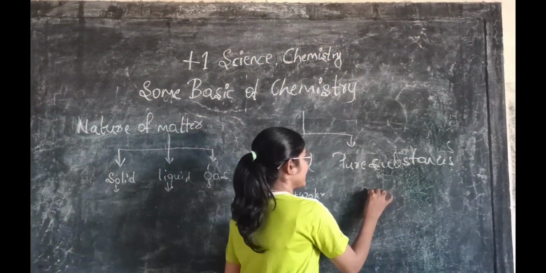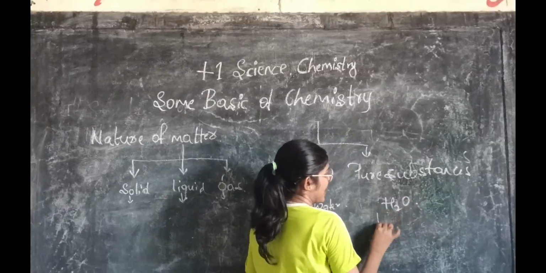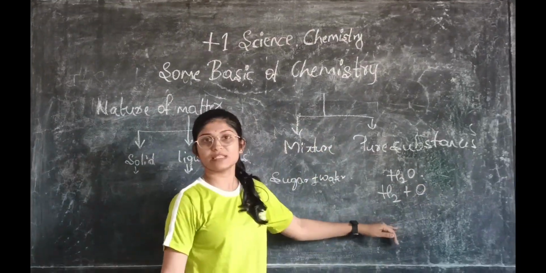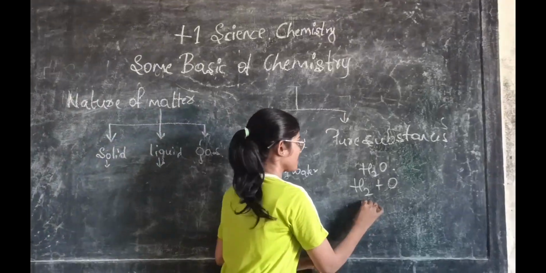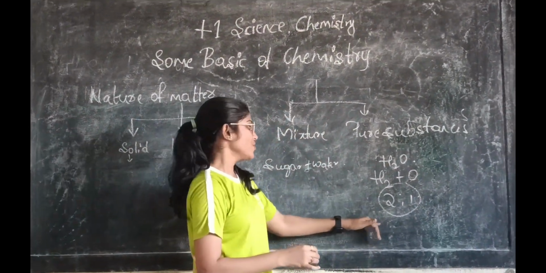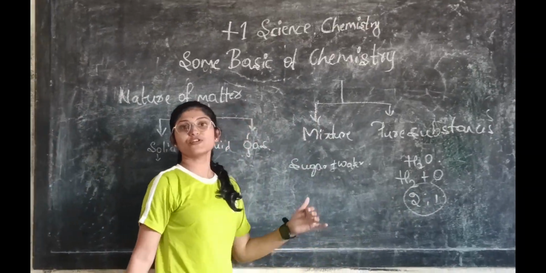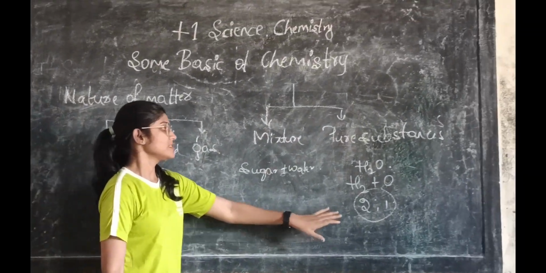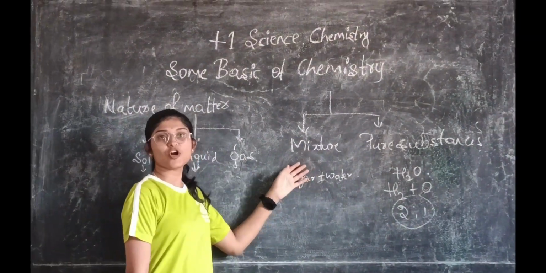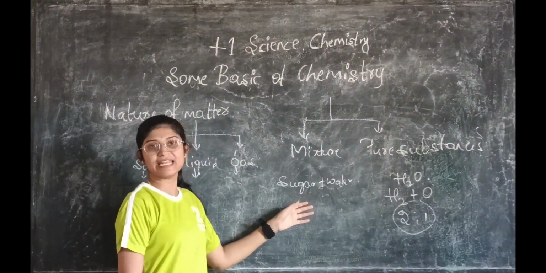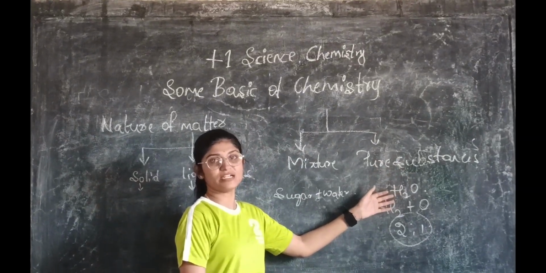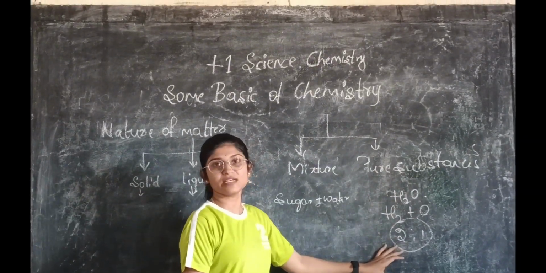In this, take the example of H2O, water. You are adding H2 plus O, and the ratio is 2:1. This is a fixed ratio. Wherever we want to prepare water, we use this ratio. Mixture is a combination of two or more substances in any ratio. Pure substances are a combination of different substances in a fixed ratio.